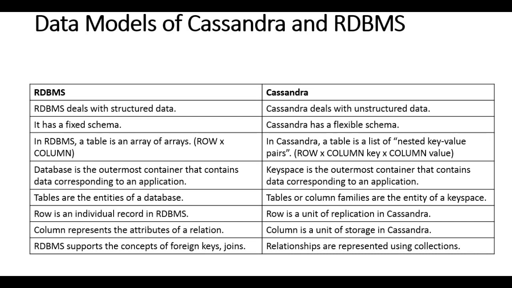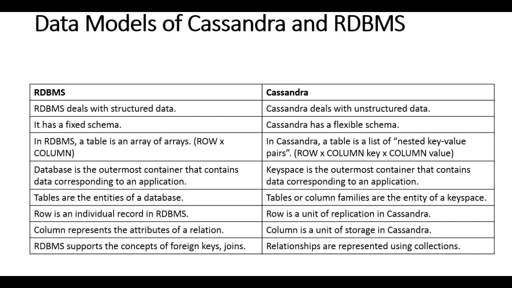Look, again, this is very important, or you can just go by the words: the database is the outermost container to hold the data corresponding to the application. But here we talk about the keyspace. The keyspace has three attributes, as I told you earlier, and the keyspace is the outermost container that contains the data corresponding to an application.